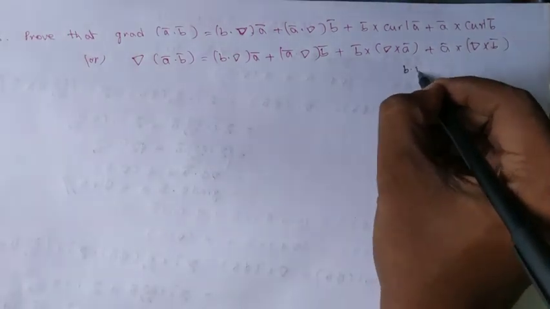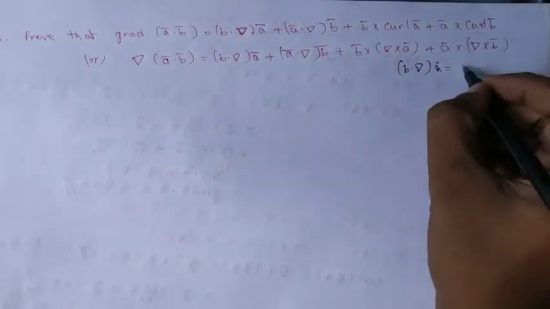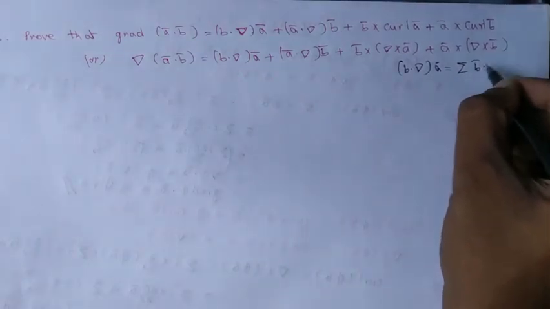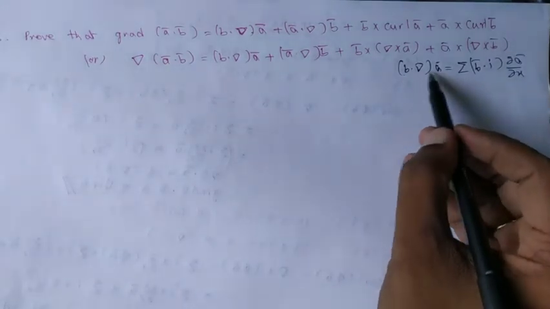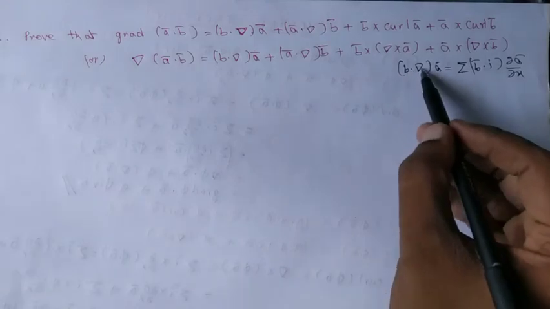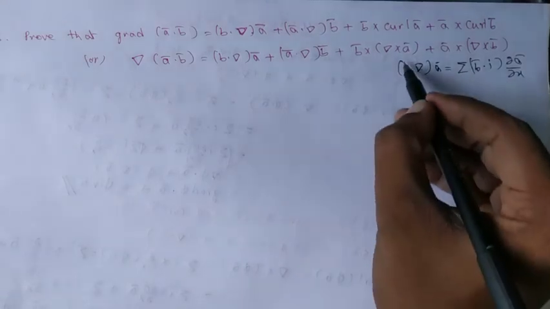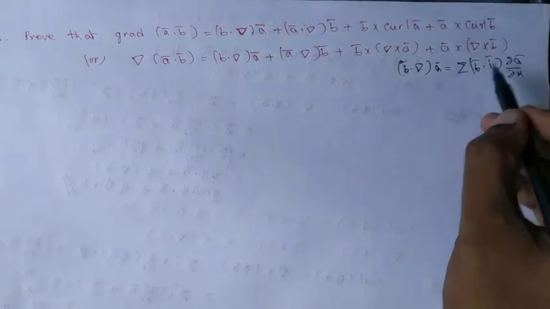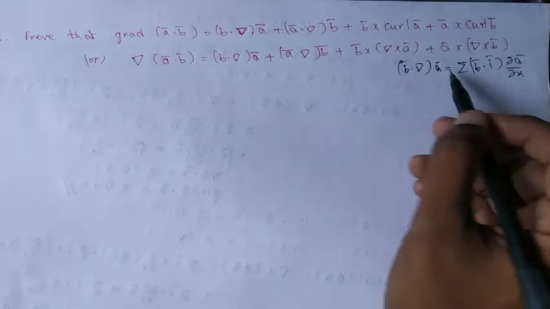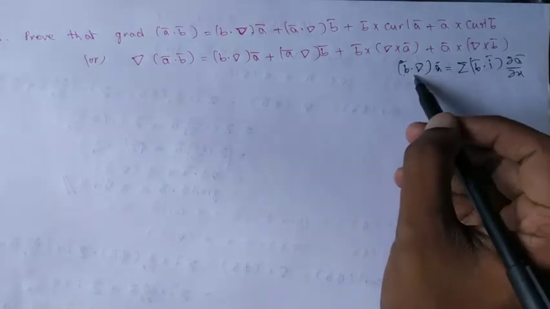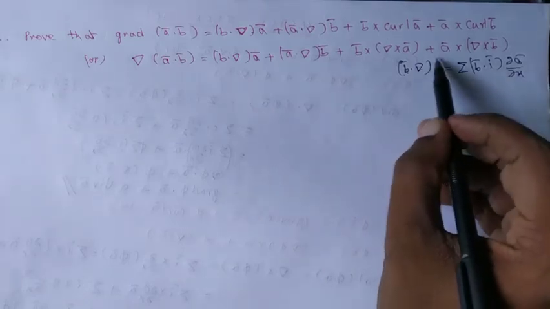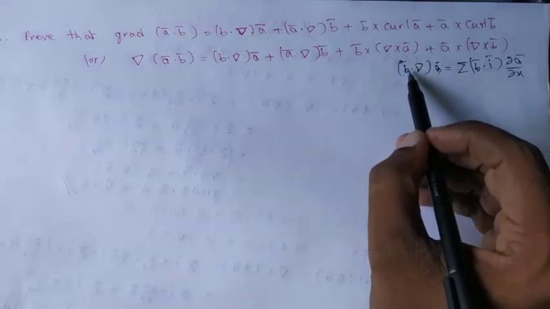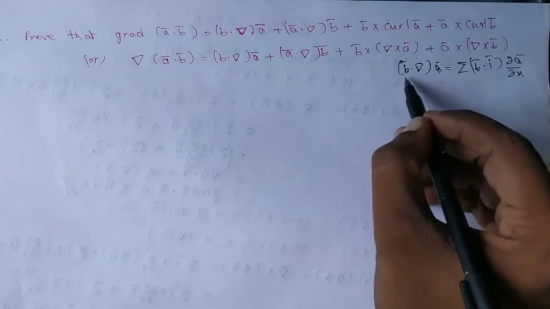If you want to write b bar dot del a bar, it can be written as sigma of (b bar dot i bar) into dou a bar by dou x. So b bar dot del a bar means sigma, this b bar dot i is taken, and that derivative term will be operated onto the a bar. So there is a difference between del dot b bar and b bar dot del. Del dot b bar is the divergence of b bar, but b bar dot del has no meaning unless it is operated onto some other function. So the derivative term will be operated onto the a bar, and that i bar is mapped with the b bar.